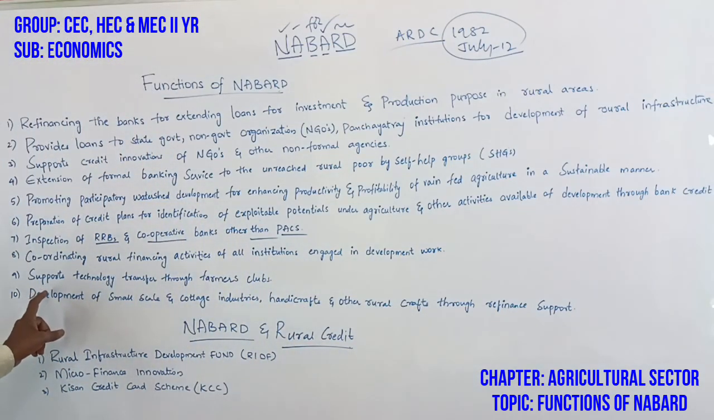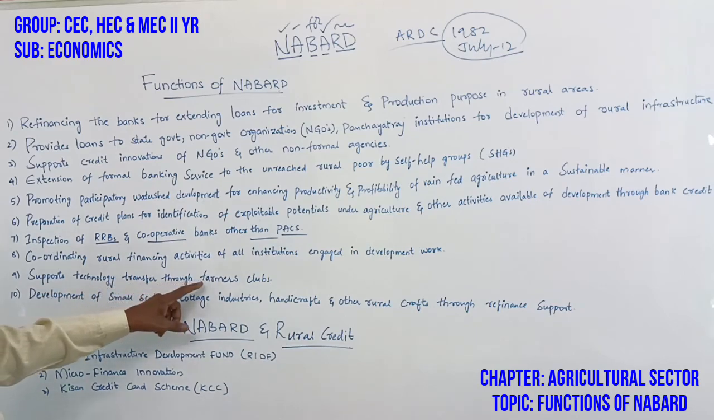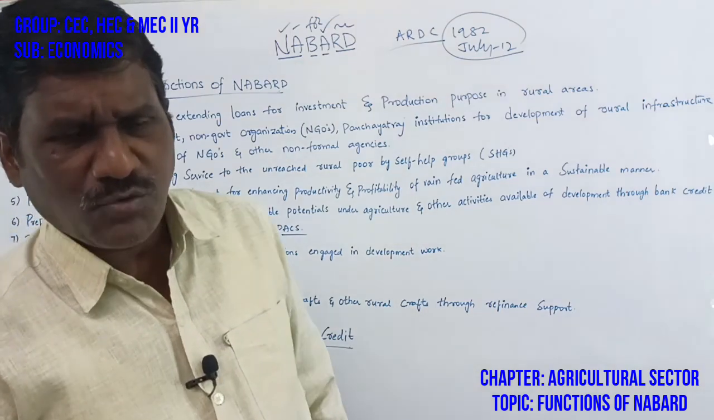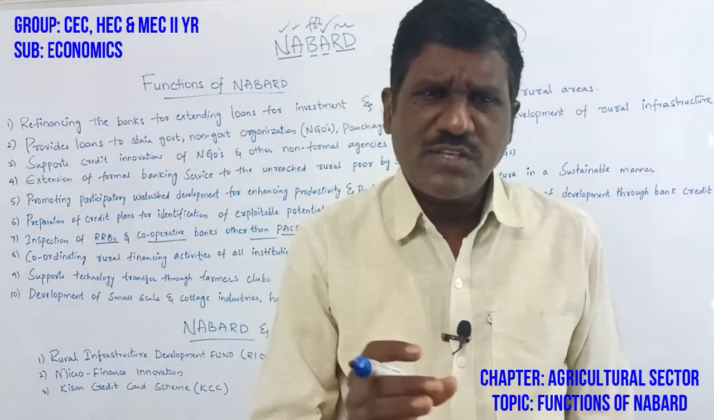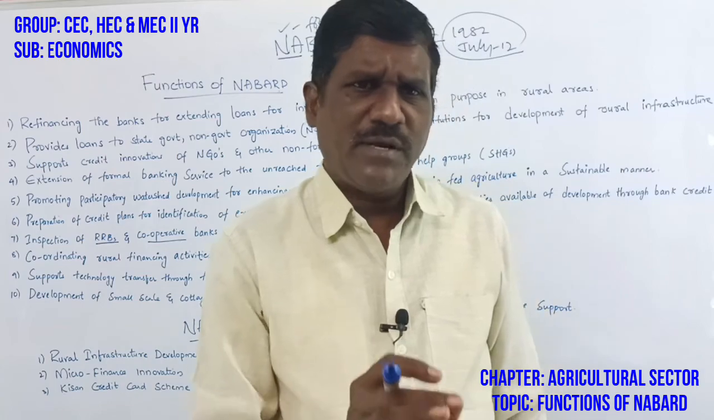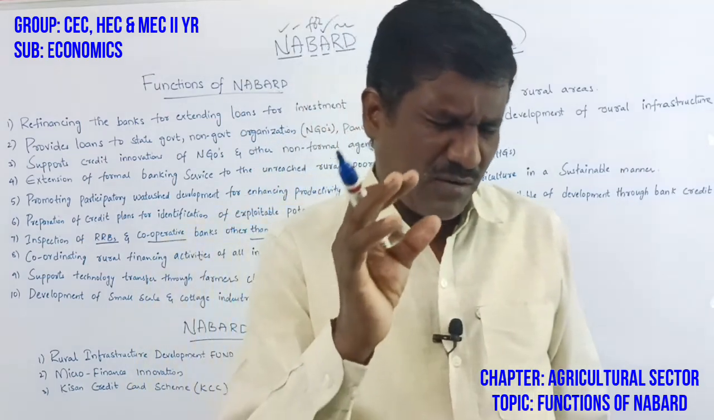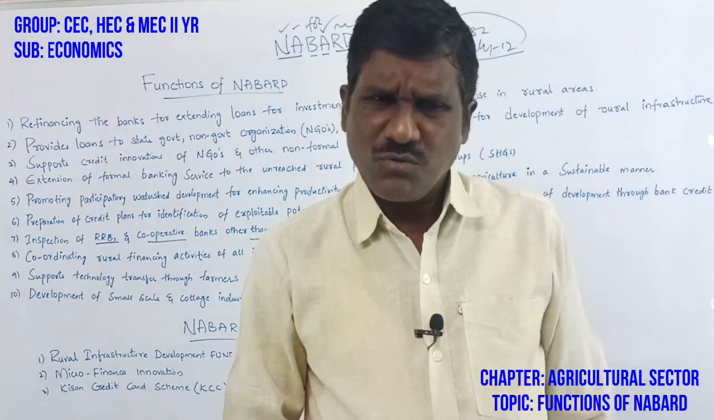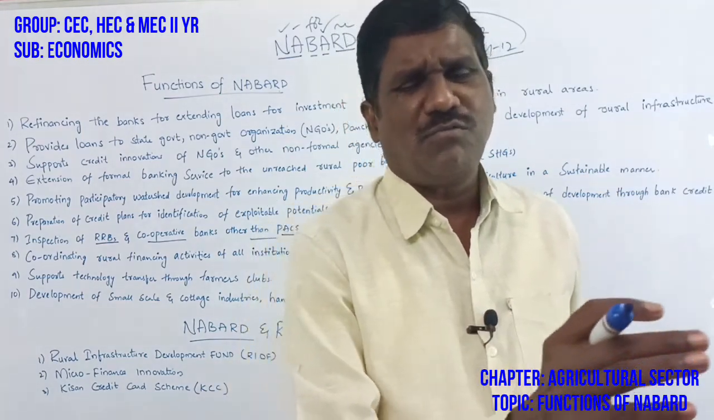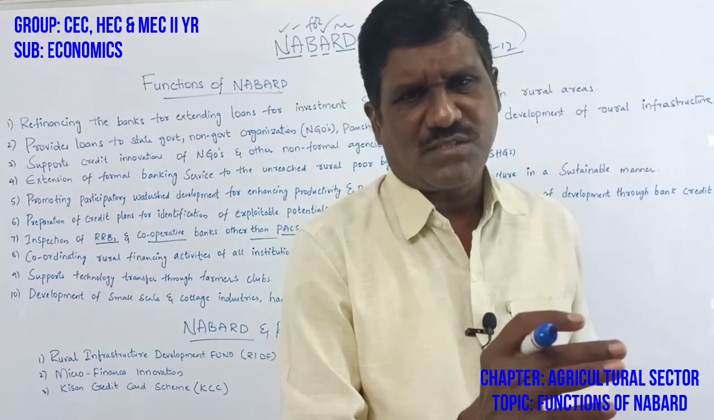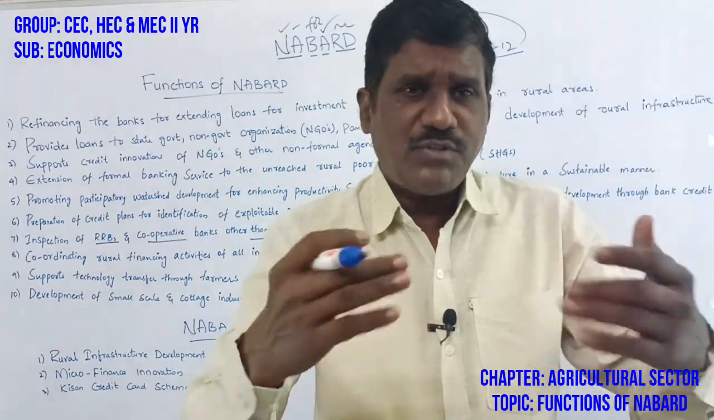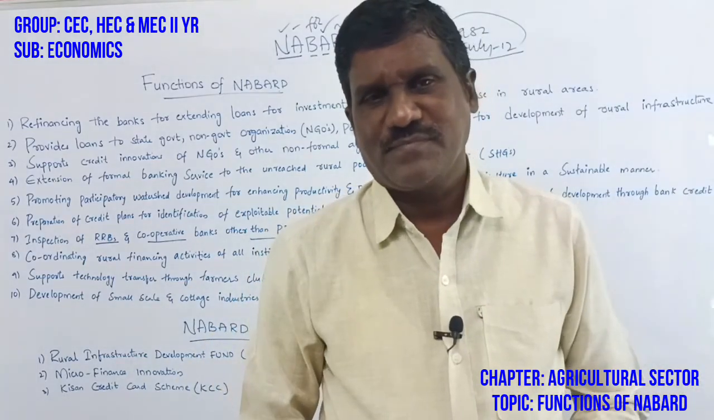Then support technology transfer through farmers clubs, supporting technology. So which technology they have to use, which modern inputs they have to use, and what are the requirements in the modern agriculture sector, what they require to get more productivity. So always Nabard can support the farmers, suggest to the farmers and inform the farmers how to get more productivity from agriculture by adopting modern technology.